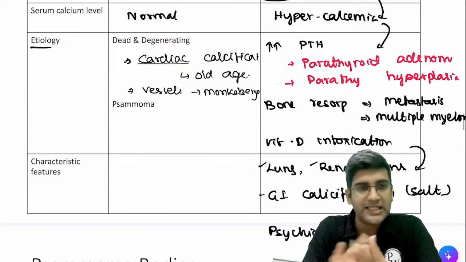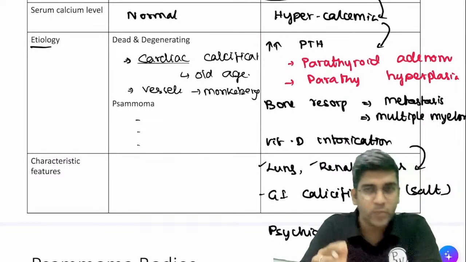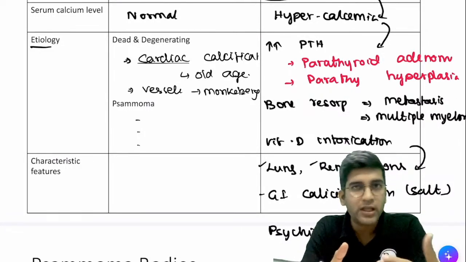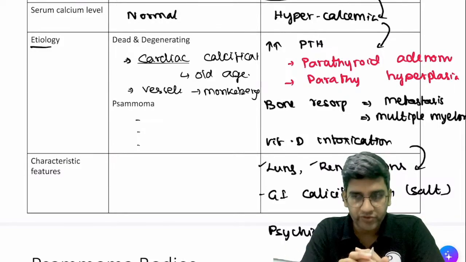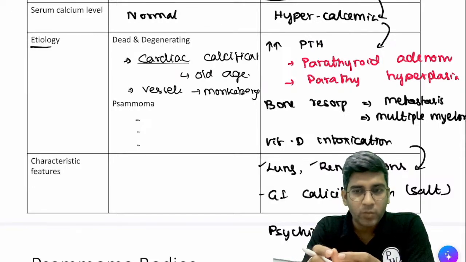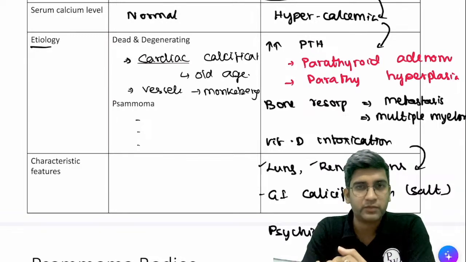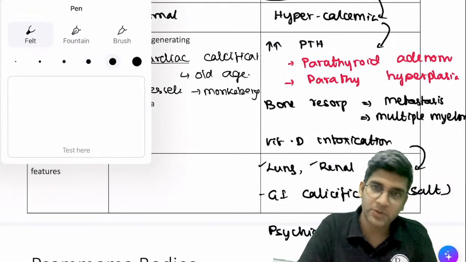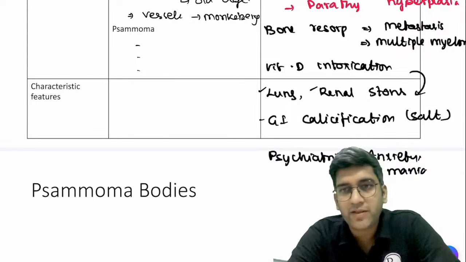Now let's come to Psammoma body. I just want you to remember 3 things in Psammoma. We'll remember all the 3 things soon, after remembering the concept of Psammoma, fine? If they have taught you about this in your college, Psammoma body will be there in one tumor. What tumor is that? What comes to your mind? If they have taught you in your class, this tumor is called papillary carcinoma thyroid. That's what Robbins talks about, right? In case of papillary carcinoma thyroid, you will have Psammoma body, right?